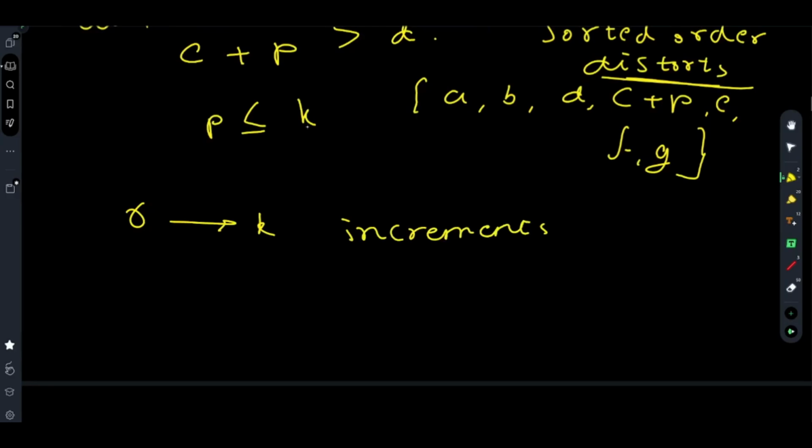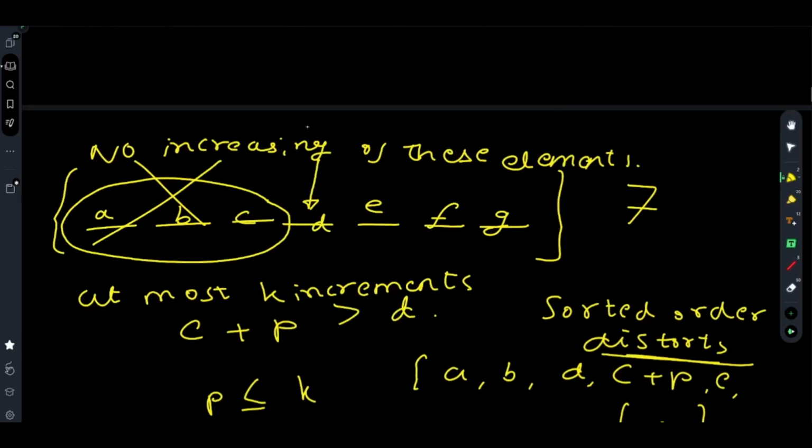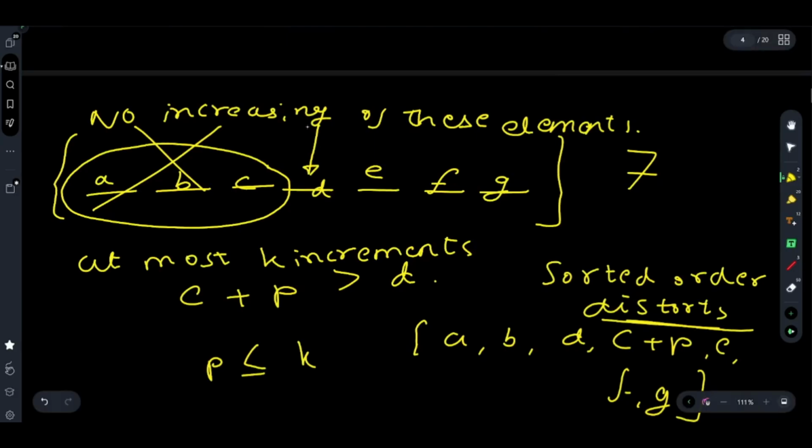If you make zero increments, then your median value remains d. But if you make k increments, your median value becomes x, which is greater than or equal to d. You say you increase this particular element. You equally increase these elements, e plus 1, f plus 1, g plus 1. So 3 done. E plus 2, f plus 2, g plus 2.